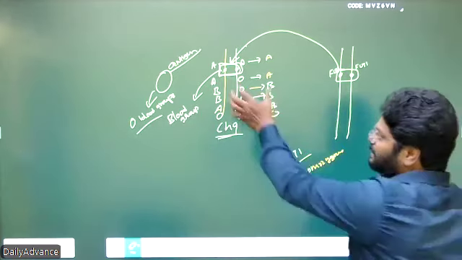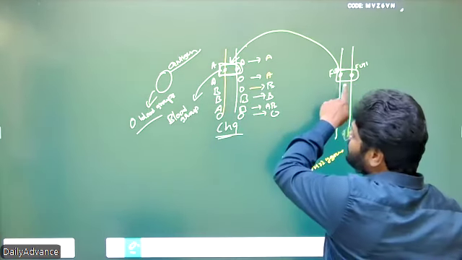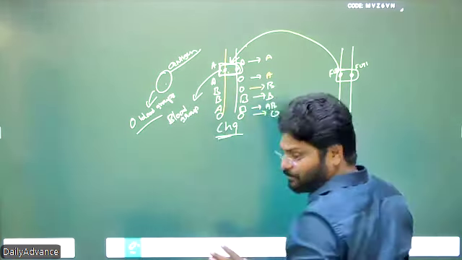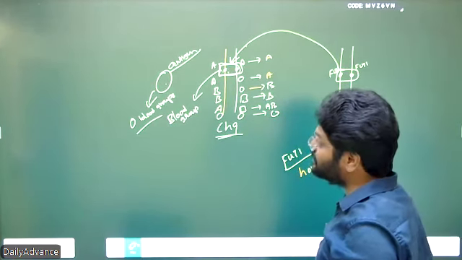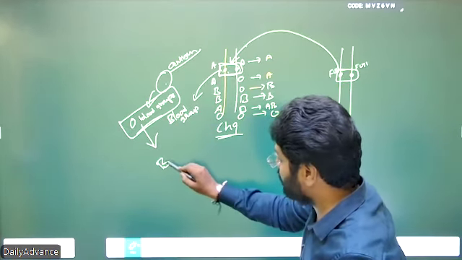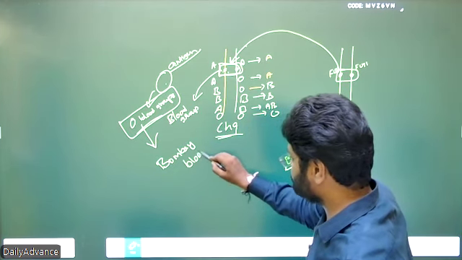Understand? An AA person's output must be A blood group, but because QT alleles are there, this locus prevented the formation of any antigen on the RBC cell surface. Absence of antigens on the RBC cell surface is nothing but O blood group. This kind of combination we call the Bombay blood group.